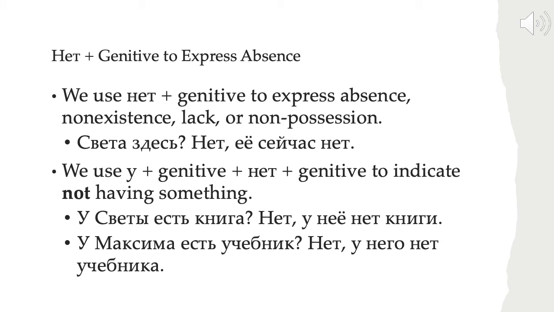And if we don't have something, we also have to use the genitive. So when we say that I don't have something, we're going to start off the construction the same way as we would for having something, so у plus the genitive. And then we're going to have нет plus the genitive of the thing we don't have to indicate non-possession.